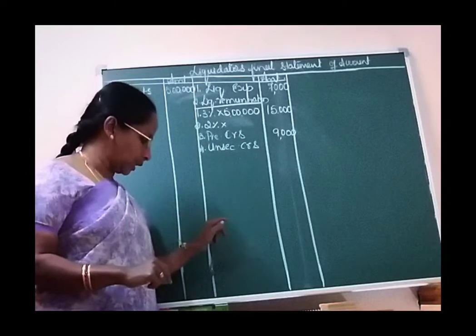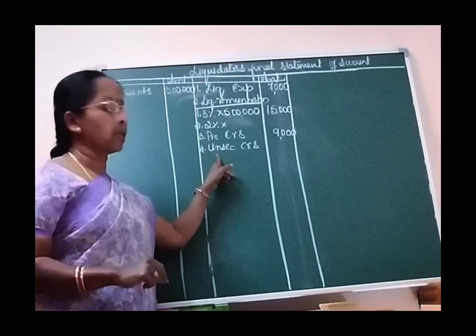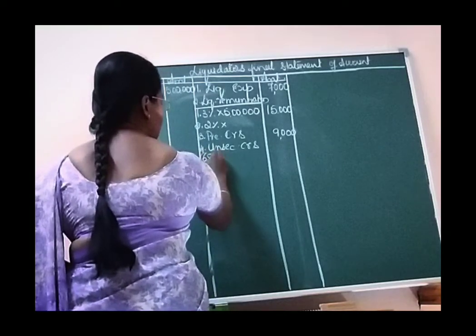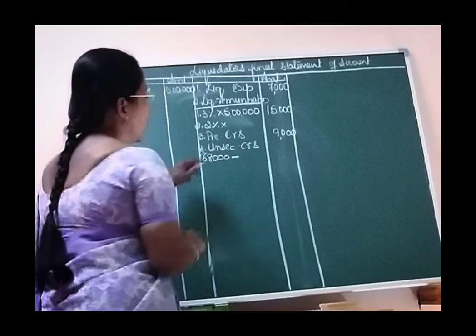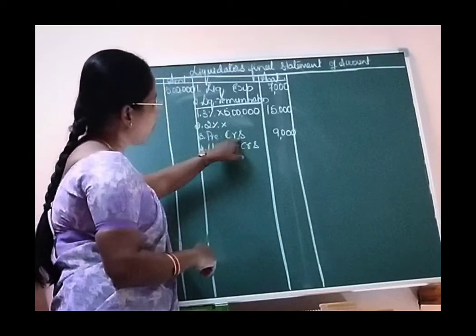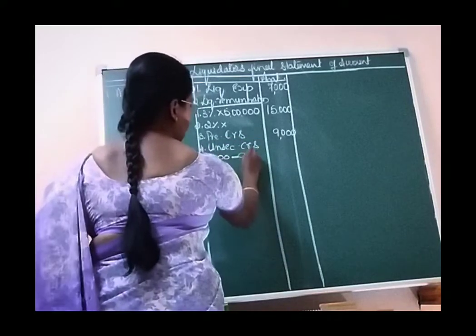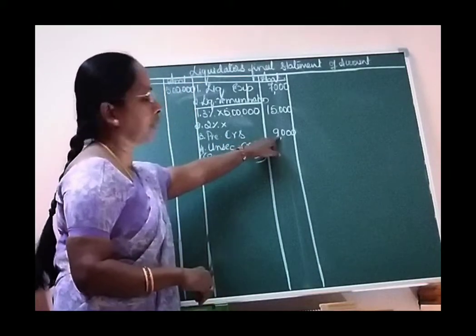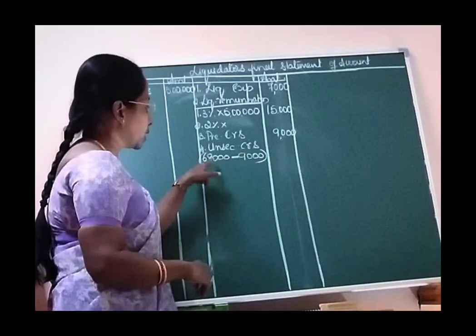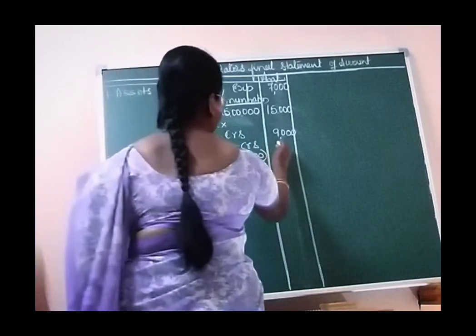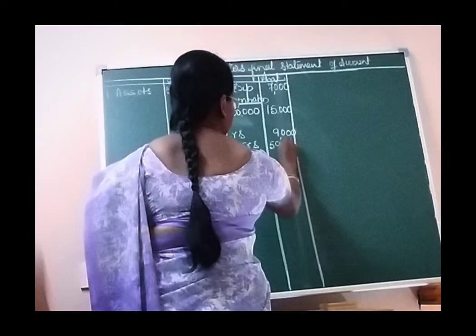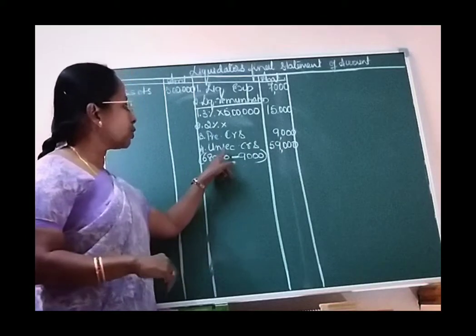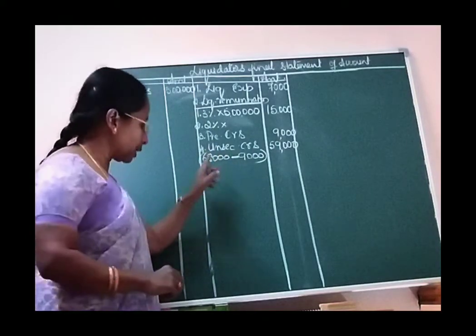Now in this question, unsecured creditor is given as 68,000, but this is already inclusive of preferential creditor of 9,000 rupees, which we have already entered. So out of 68,000, if you deduct 9,000, unsecured creditors comes to only 59,000. This is nothing but unsecured creditor being inclusive of preferential creditor.